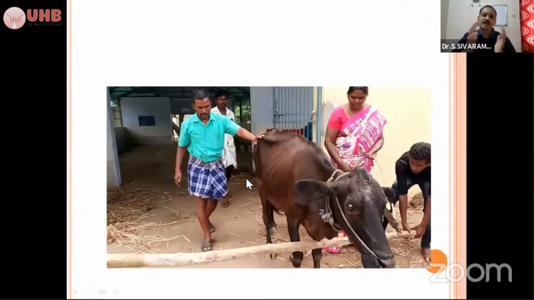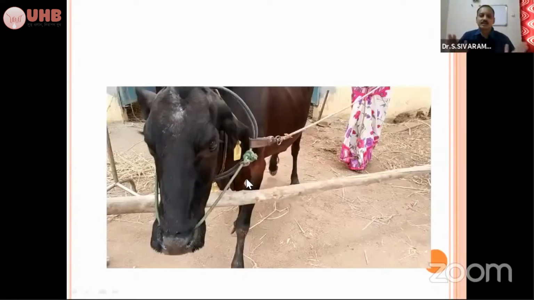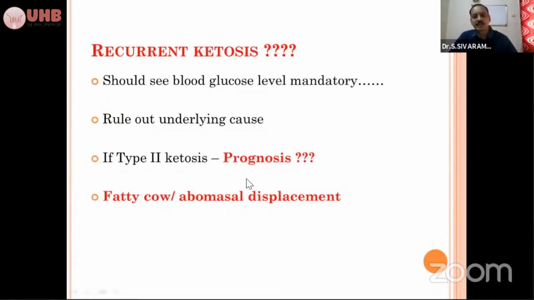So the differential diagnosis, you can make it according to the clinical examination, and you can very well classify what the condition is and then treat it accordingly. Suppose you are treating a case of ketosis and it is not responding, and you are getting recurrent ketosis. Many veterinarians ask me doubts: sir, I have treated a case of ketosis, but it is recurring. If it is recurring again and again, you have to check the blood glucose level. It is mandatory.